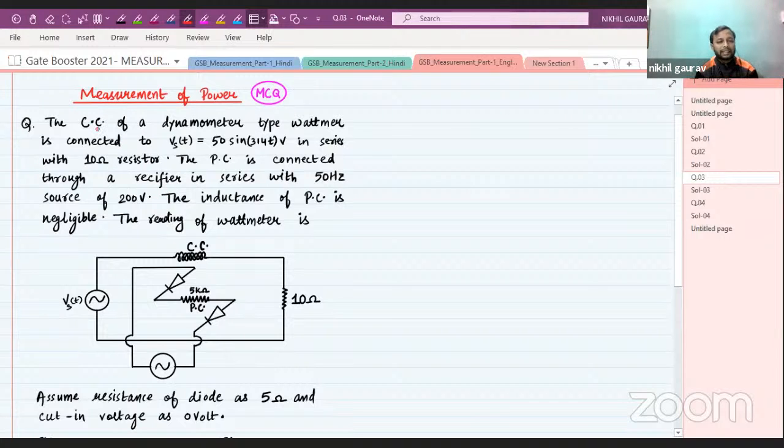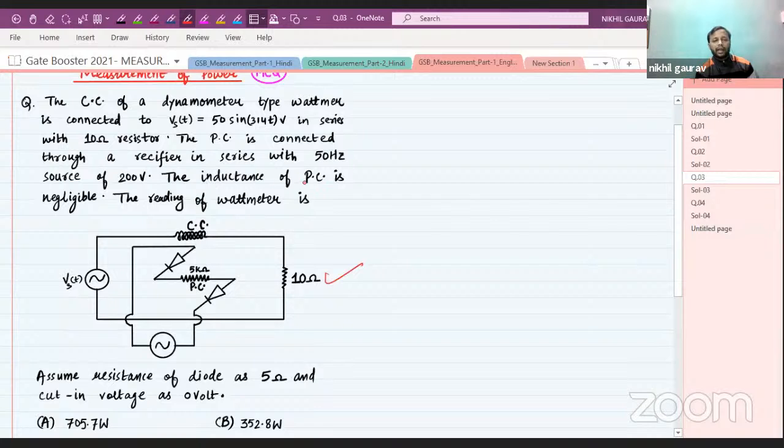The current coil, meaning CC, of a dynamometer type wattmeter is connected to Vs of t, which is equal to 50 sine 314t volt, in series with a 10 ohm resistor. The PC is connected through a rectifier in series with a 50 Hz source of 200 volt. The inductance of the pressure coil is negligible. The reading of the wattmeter is.